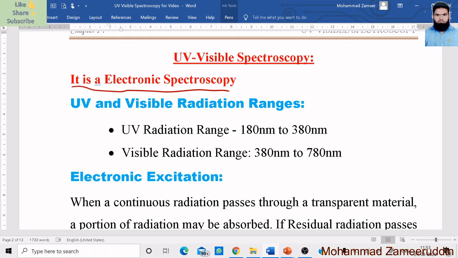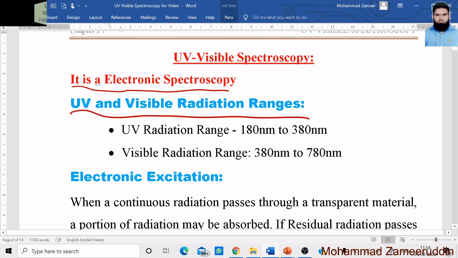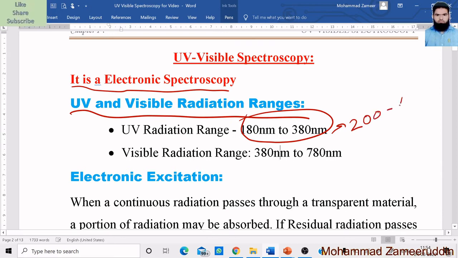Now next, UV and visible radiation ranges. So these are the ranges, UV and visible. It is given that the UV radiation range starts from 180 nanometer to 380 nanometer. So this is the range for the UV. Now this 180 to 380, or simply you can remember it as 200 to 400 nanometer. This is also correct.